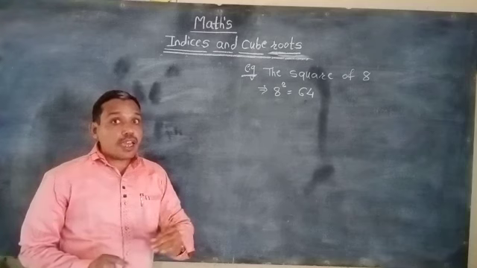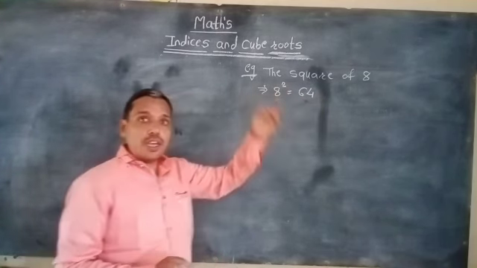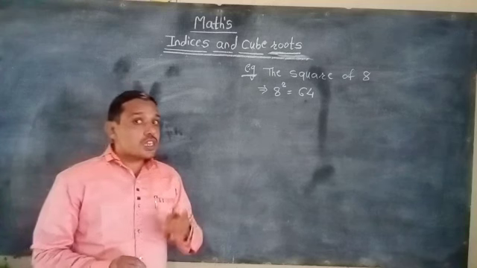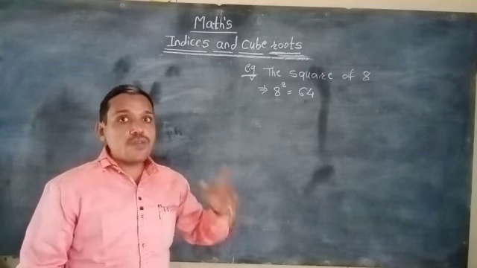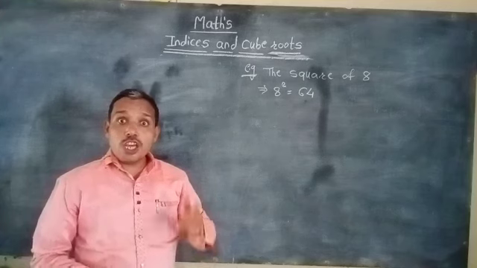Let us think about it again. What is 64? It is a perfect cube number.